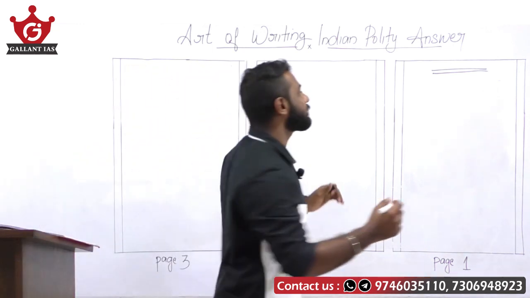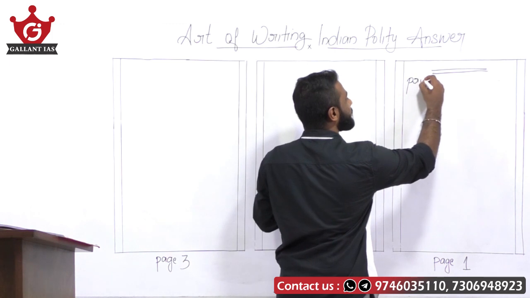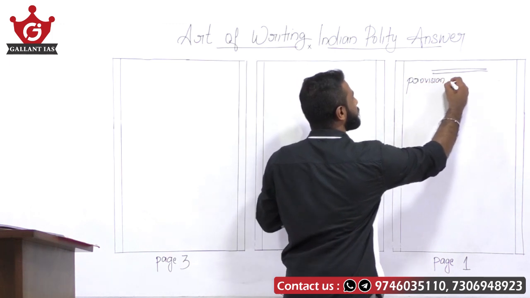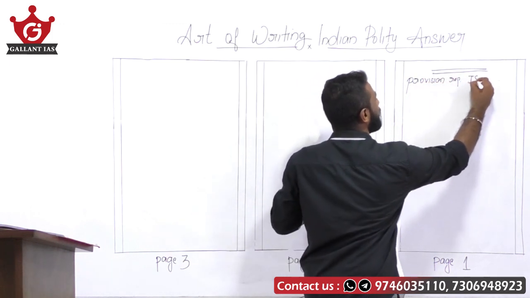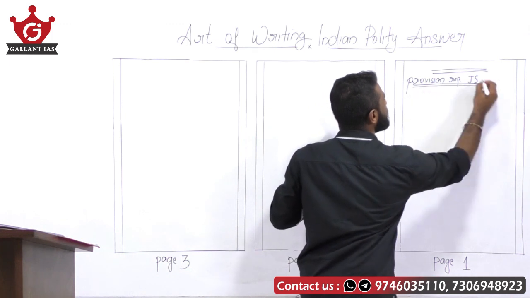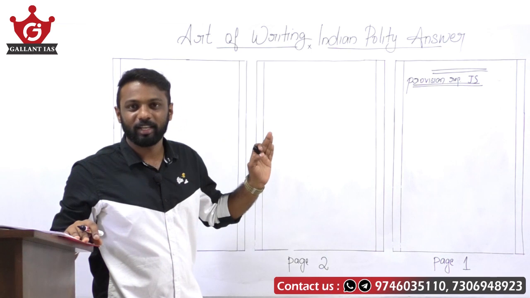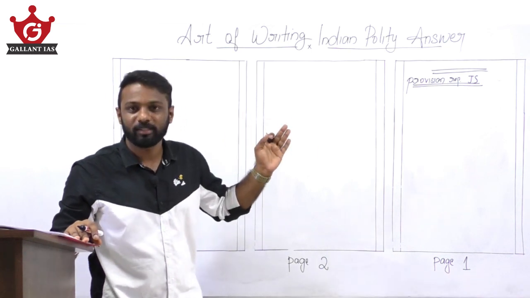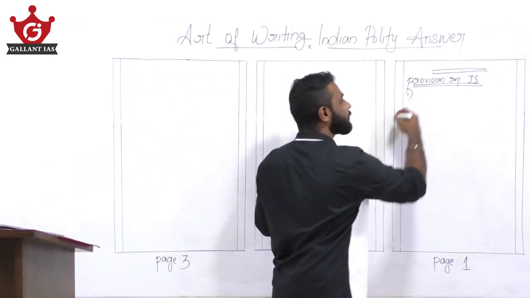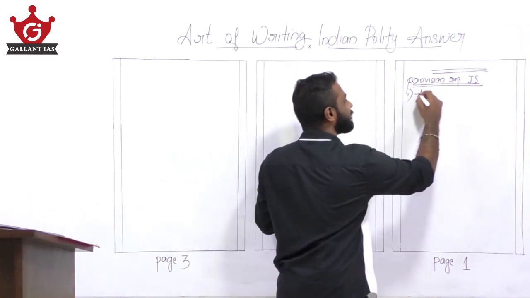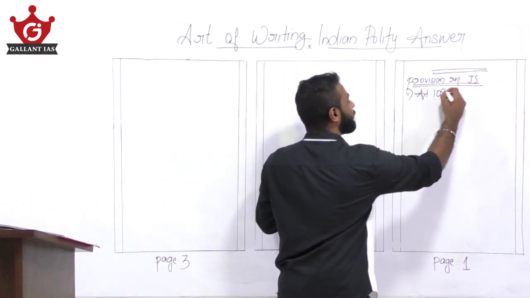Okay, then you please write the constitutional provisions regarding joint sitting. Please make it a separate subheading and write some of the provisions regarding joint sitting. Okay, try to quote the constitutional provisions. So point number 1: Article 108.